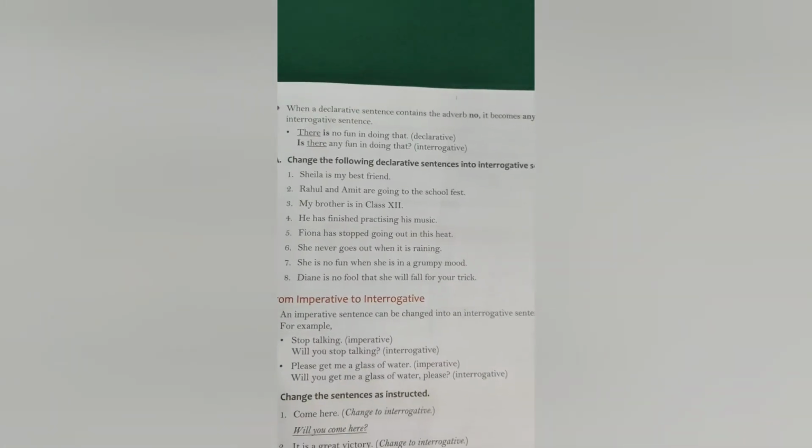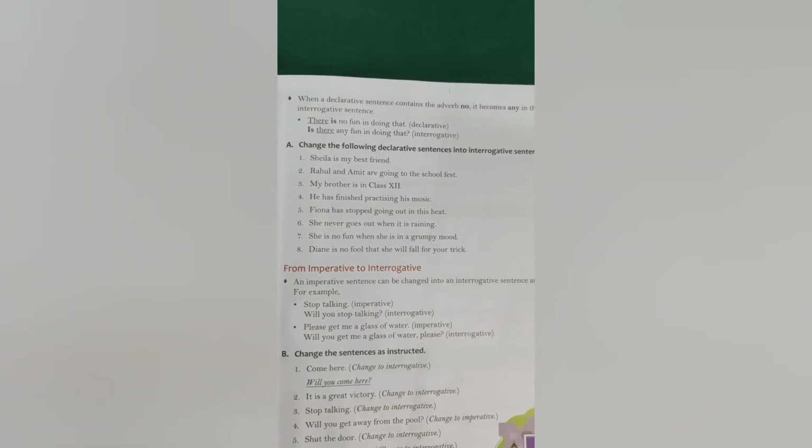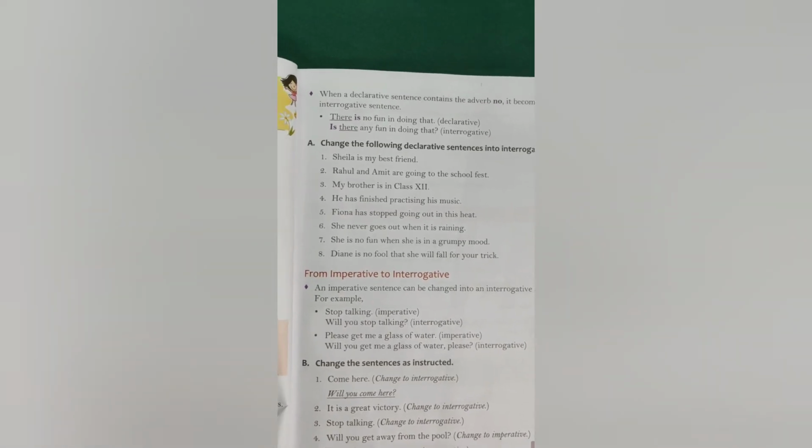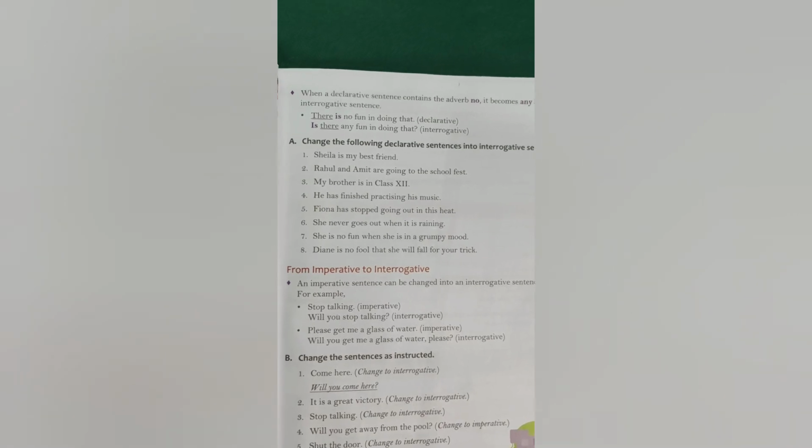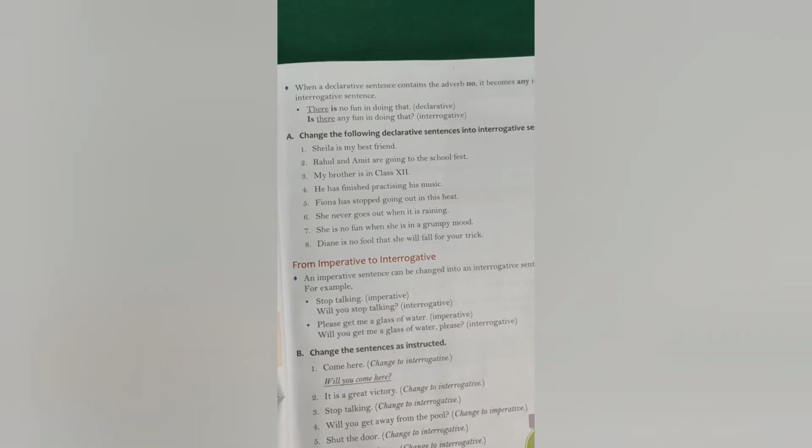In the same way, when the declarative sentence contains the adverb no, it becomes any in the interrogative sentence. There is no fun in doing that. It will become, is there any fun in doing that? What was the sentence? There is no fun in doing that. It was simple information, a declarative sentence, but now we have to ask a question. While forming a question, the helping verb will come at the start and it will become, is there any fun in doing that? So I hope you have understood till here how to change declarative into interrogative.